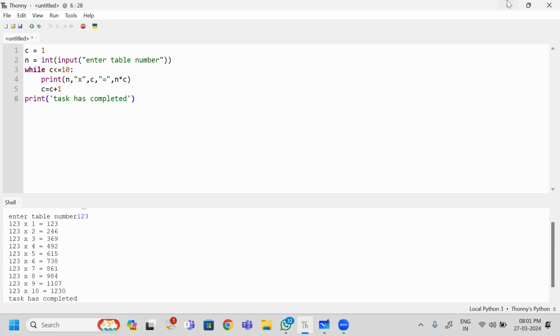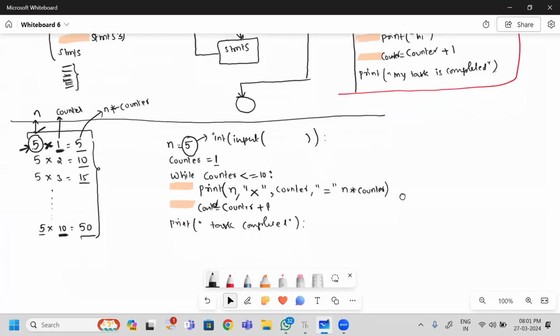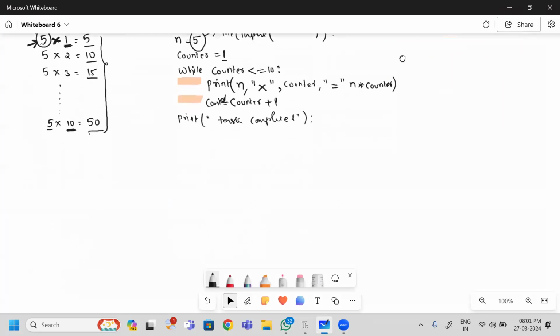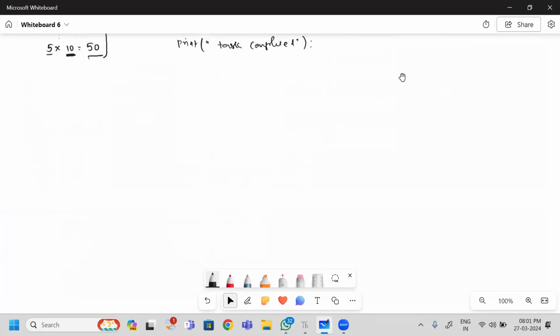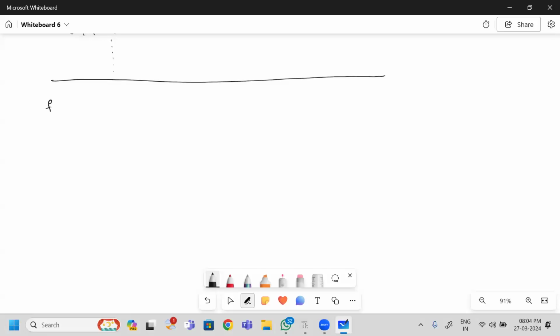Next one. So we'll go for another example related to this one. We have to find the factors of a given number.